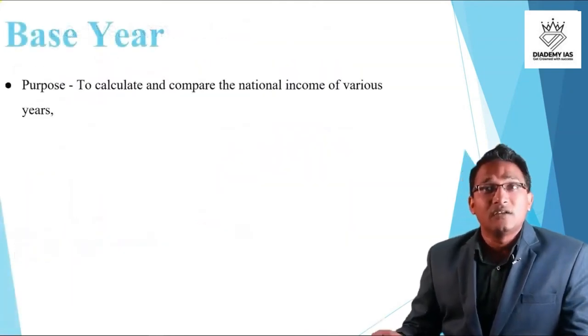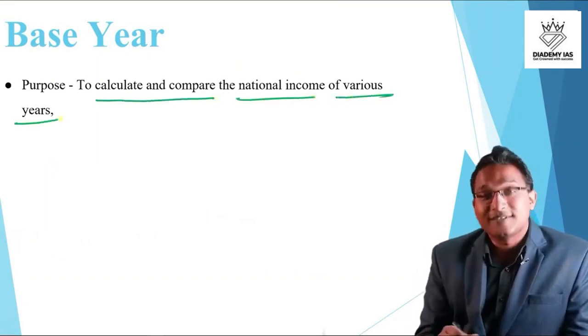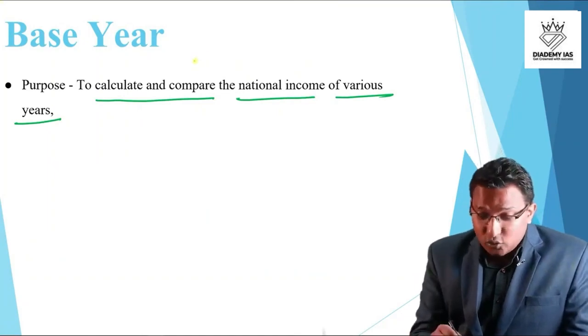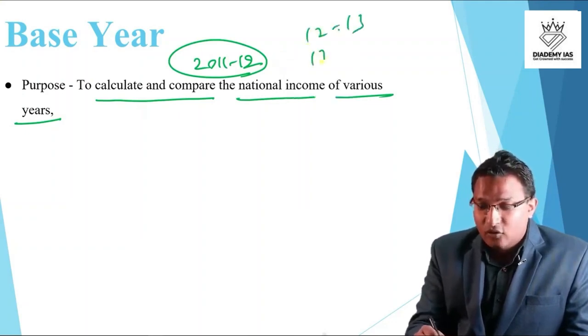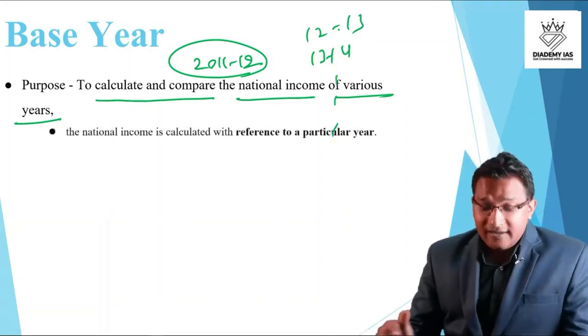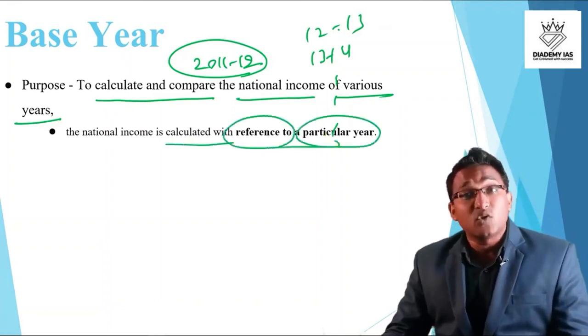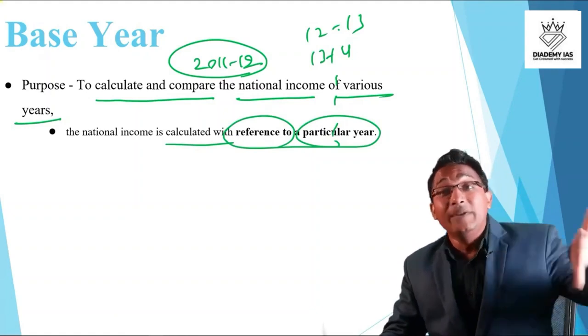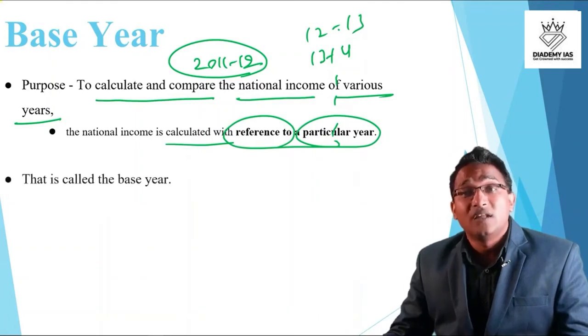Now base year. What is the purpose of base year? The purpose of base year is to calculate and compare the national income of various years. So in our example, we took the base year of 11-12 so that we can compare the national income in 12-13, 13-14 and so on till now. And the national income is calculated with reference to a particular year. So we will take the price of a particular year so that we can eliminate the impact of the inflation, and that particular year is called the base year.